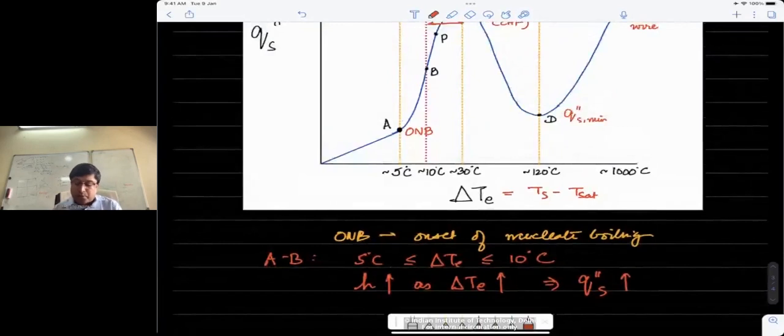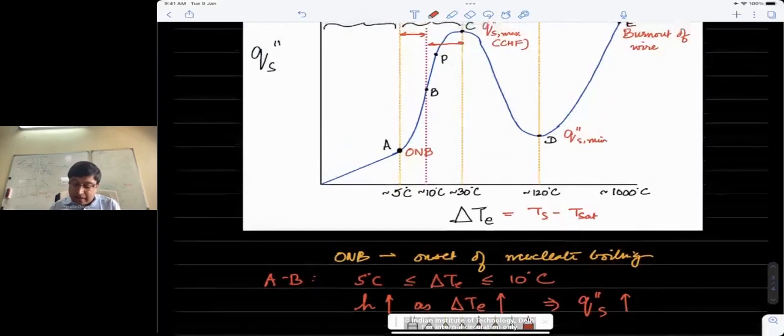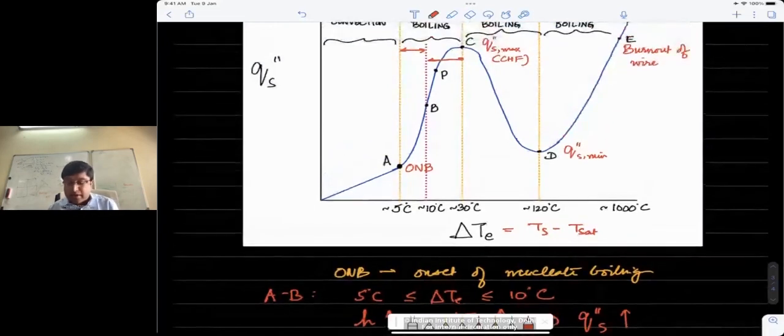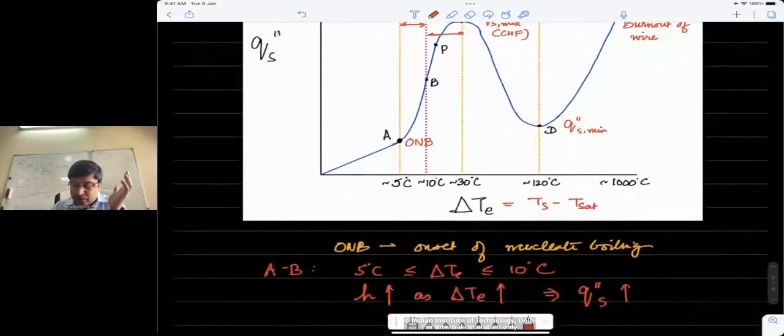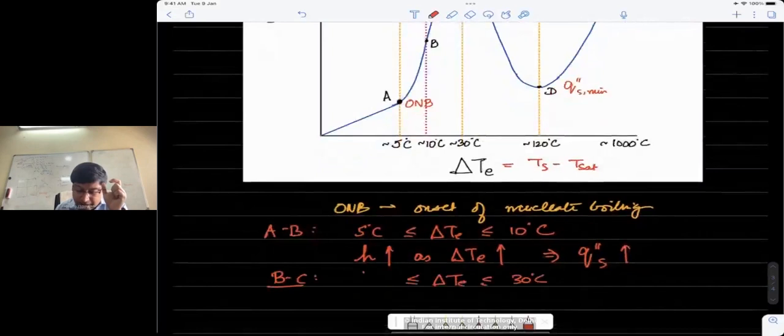Although I'm deconvoluting the problem, pardon me for doing this, because I said we are looking at the power control mode. But for now, let's assume that we have this curve, and that we are somehow controlling the surface temperature. Let's just assume this for now. So maybe we are increasing Ts, so delta T increases. As delta T increases, h is also increasing because of phase change, and so the flux is also increasing between A and B. Now, between B and C in the nucleate boiling regime, which is characterized by delta T excess between 10 and 30 degrees,